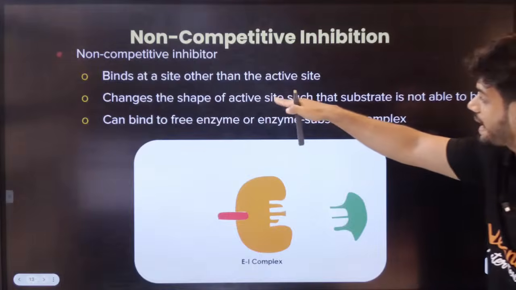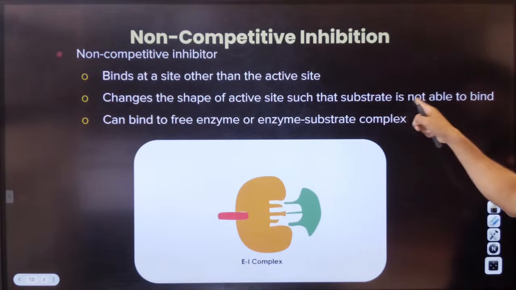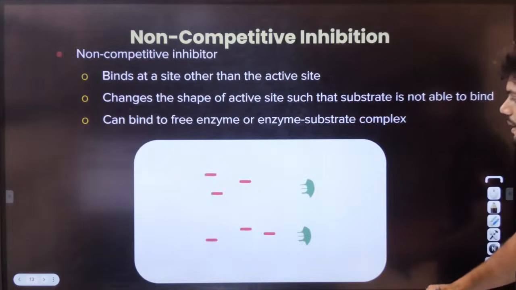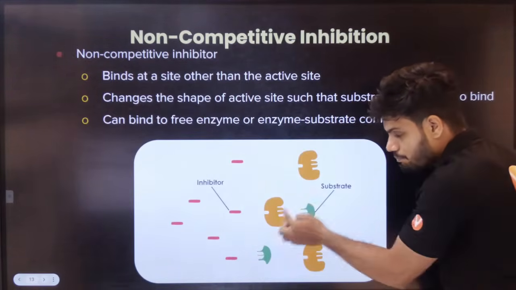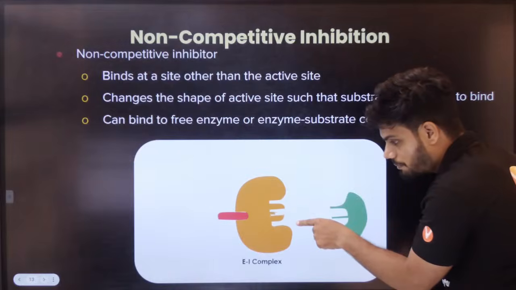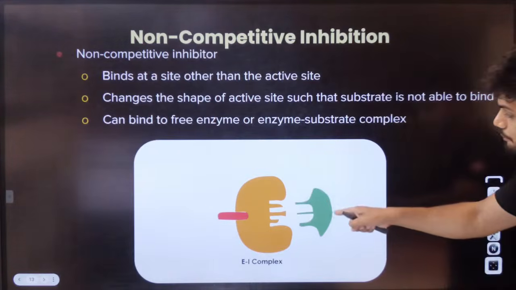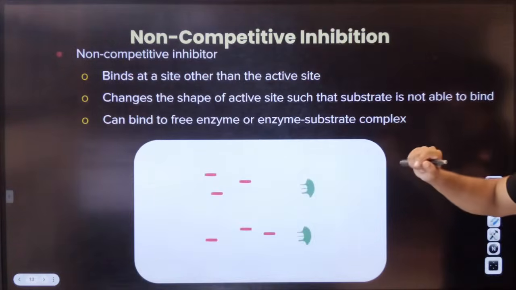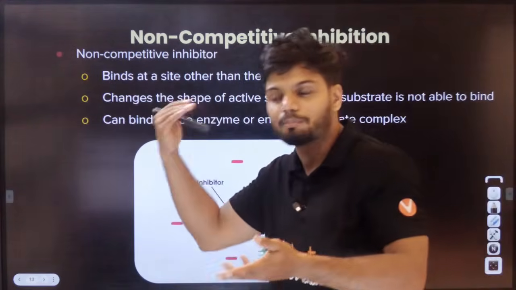Change the shape of the active site such that the substrate is not able to bind. It can bind to the free enzyme or the enzyme-substrate complex, it doesn't matter. So it will come from behind, bind, and change the shape. The substrate cannot bind anymore, students. So we get an enzyme-inhibitor complex, non-competitive. It will not do competition only. It will come from the backdoor.